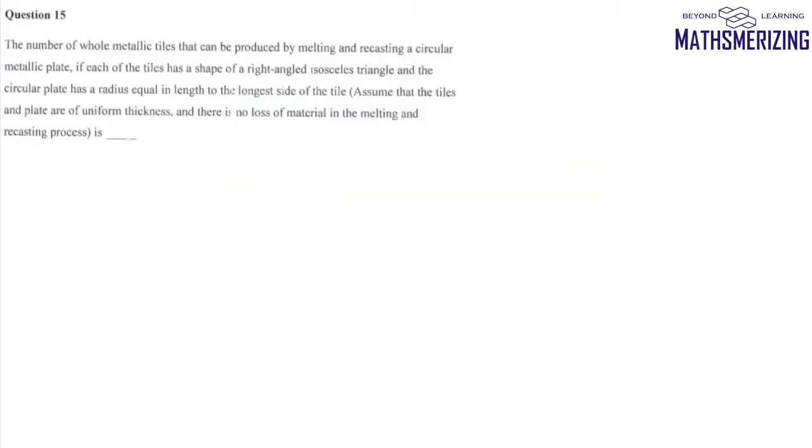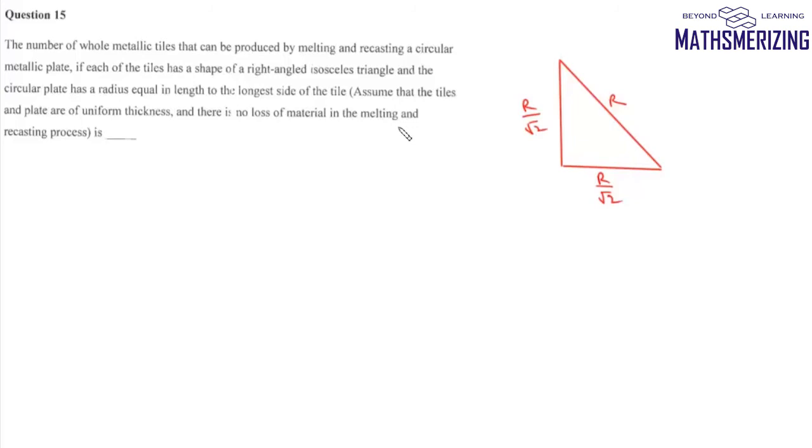Now the 15th question is the number of whole metallic tiles that can be produced by melting and recasting a circular metallic plate if each of the tiles has the shape of a right angle isosceles triangle. So we have right angle isosceles triangles, and the circular plate has a radius equal to the length of the longest side of the tile. So that means the length of the hypotenuse is R. So this value is R by root 2, and R by root 2.